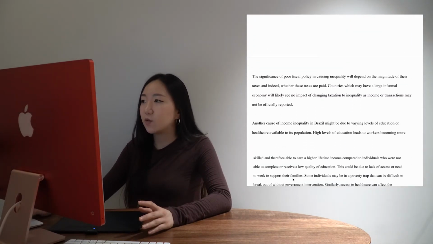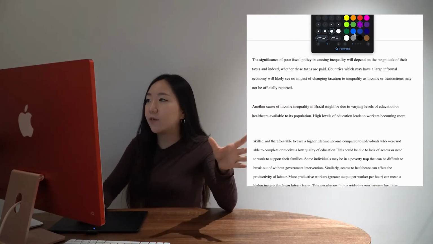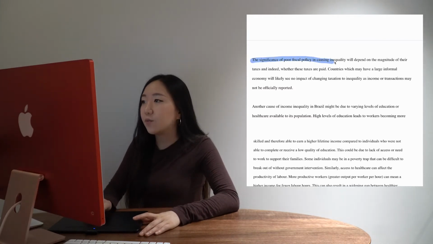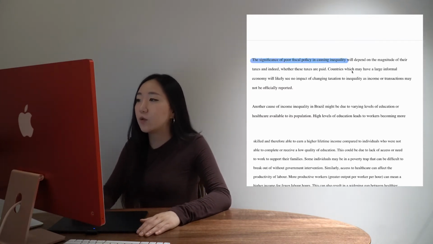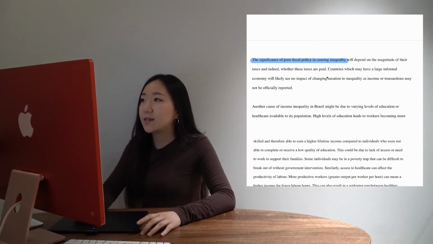So the next paragraph is always going to be evaluation straight away. I always say KAA, evaluate, just to make sure you've got enough of both. So the significance of poor fiscal policy in causing inequality will depend on the magnitude of their taxes and indeed whether these taxes are paid.